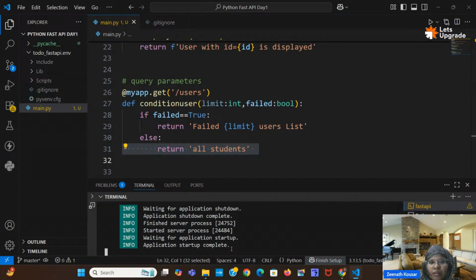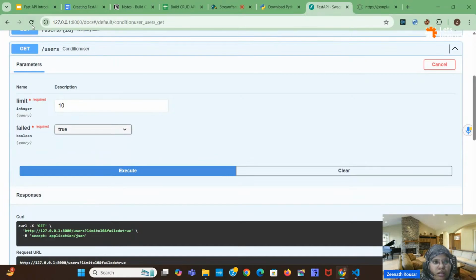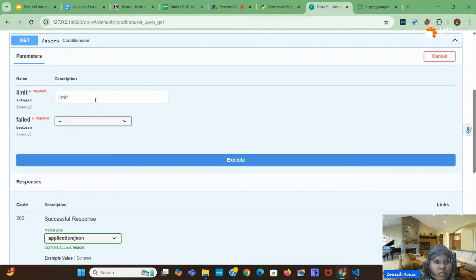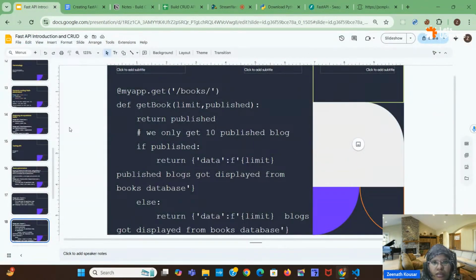Wait, why is it refreshing? Try it out. Limit 10. Here I want capital true. Hmm, wait just a second.